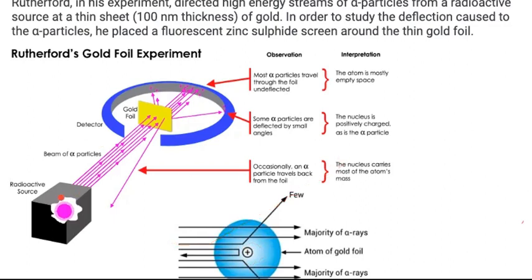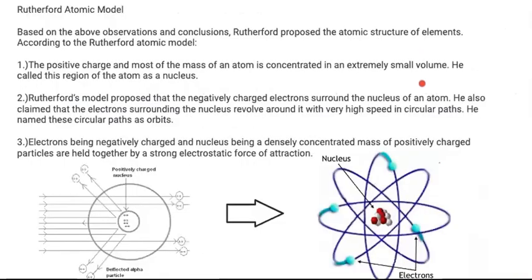Then in his third observation, he bombarded the alpha particles directly at the nucleus, and he observed that they return back at an angle of 180 degrees. He concluded that there must be something solid in the center. So what were his conclusions? His conclusion was that the positive charge and most of the mass of an atom is concentrated in an extremely small volume at the center, and he named this center the nucleus.